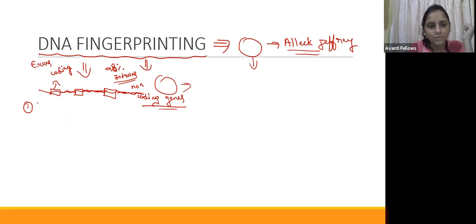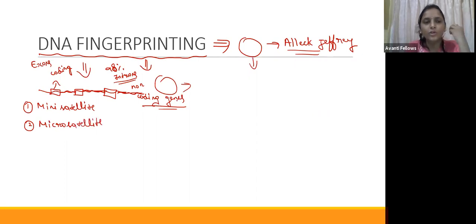The first one is called a mini satellite, and the second one is called a micro satellite. This repeating sequence is not going to code for any protein, but it is very useful in identifying the DNA fingerprint.